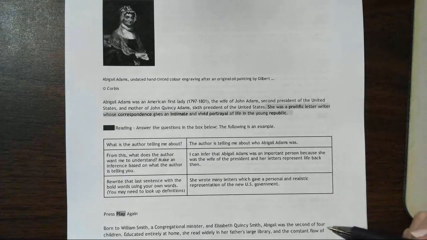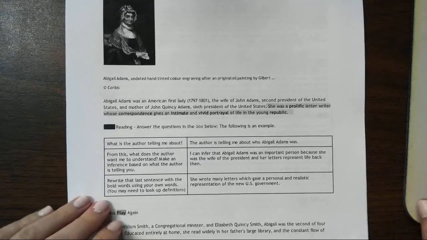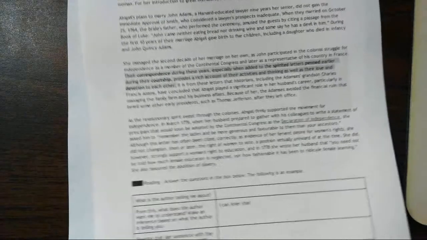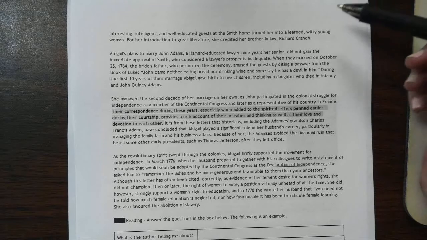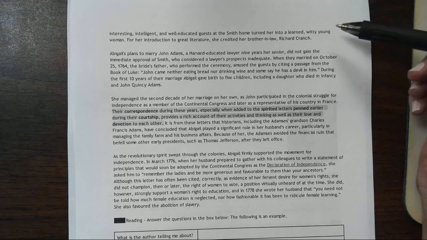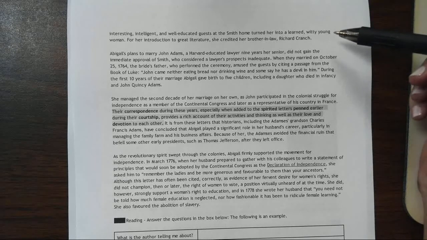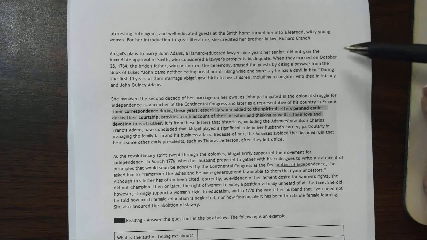Born to William Smith, a Congregational minister, and Elizabeth Quincy Smith, Abigail was the second of 4 children. Educated entirely at home, she read widely in her father's large library, and the constant flow of interesting, intelligent, and well-educated guests at the Smith home turned her into a learned, witty young woman. For her introduction to great literature, she credited her brother-in-law, Richard Cranch.